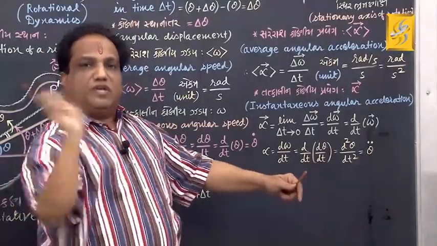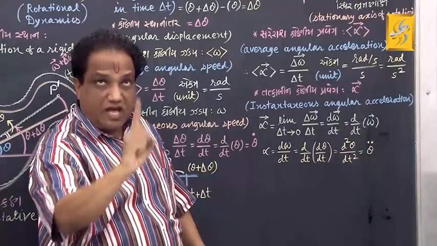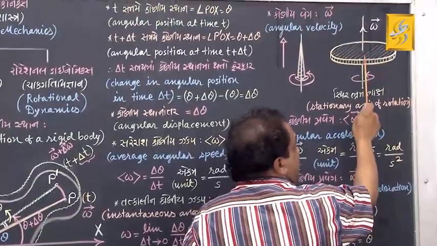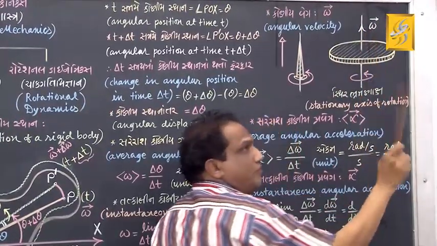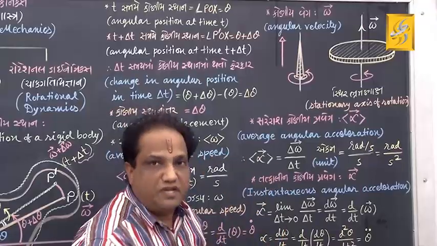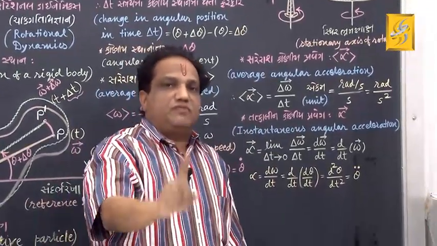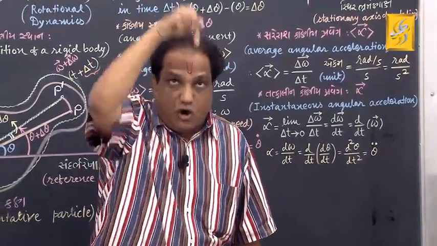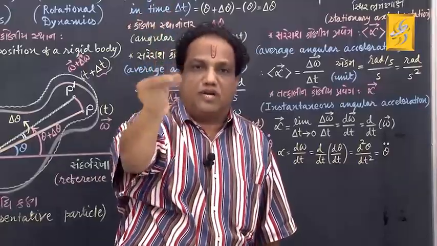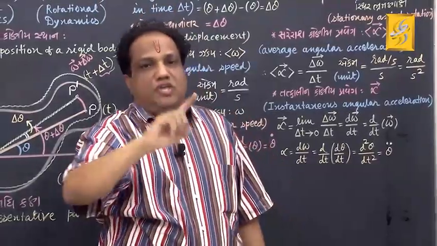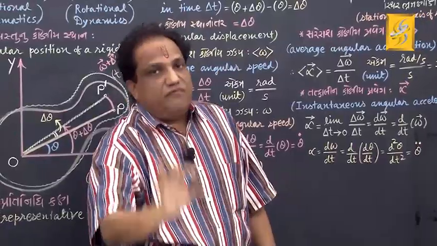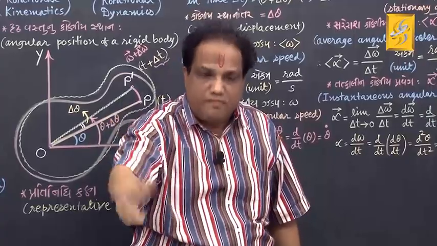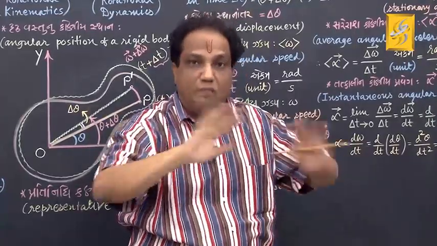If angular velocity goes on increasing with time, consider the direction of vector alpha in the same direction as vector omega. So at that time vector alpha will be also like this, in the direction of vector omega. But whenever angular velocity goes on decreasing with time, consider the direction of vector alpha opposite to that of omega. In short, if angular velocity increases with time, vector omega and vector alpha have the same direction, and if angular velocity decreases with time, then vector alpha and vector omega are in opposite directions.